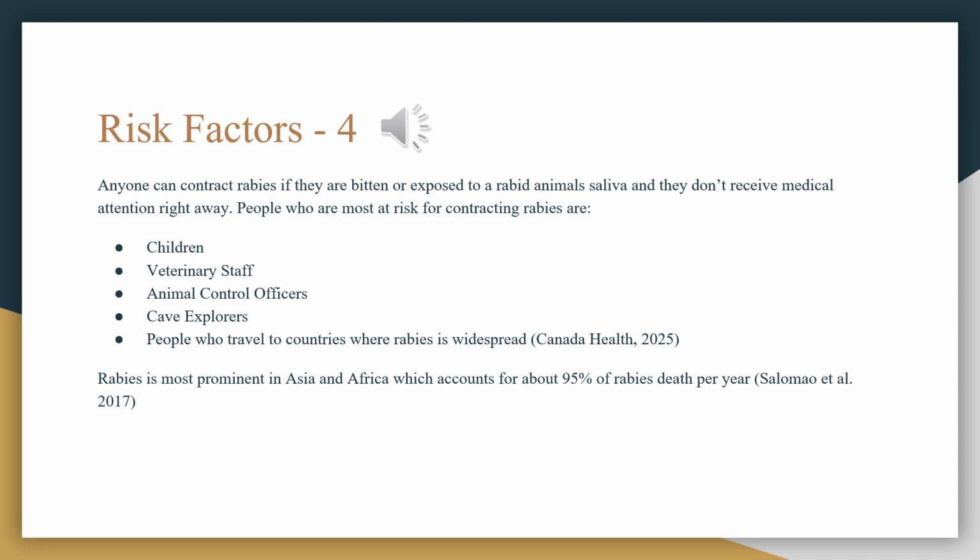People living in underdeveloped countries are more at risk for contracting rabies since there is less readily available health access to help those who have been exposed. Rabies is most prominent in Asia and Africa and accounts for 95% of rabies deaths per year. Solomon et al., 2017.